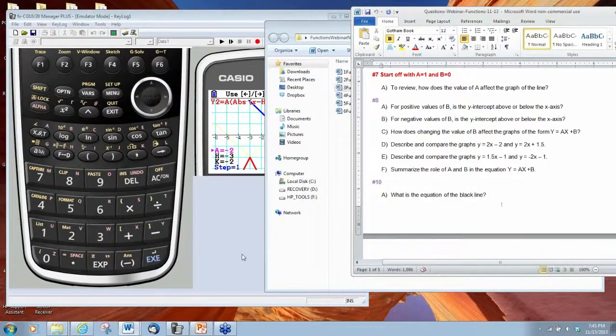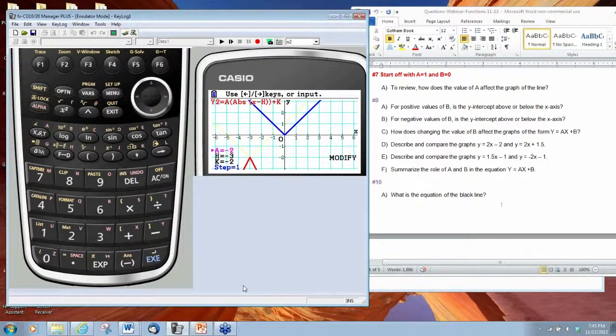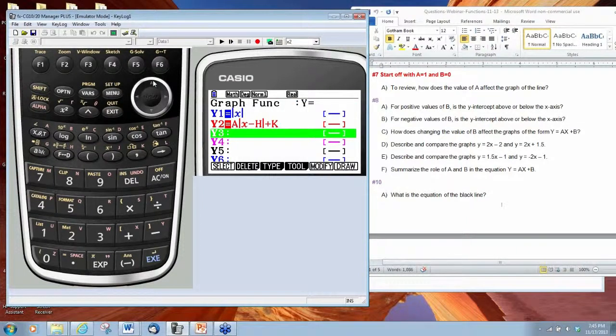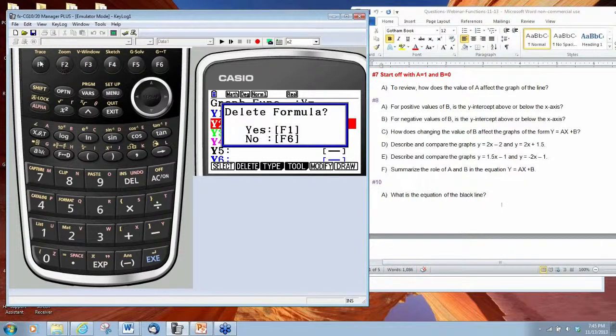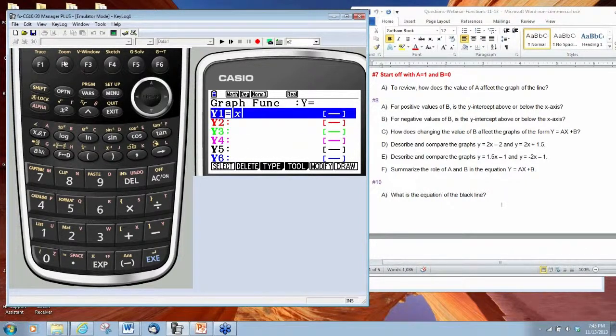So, that being said, let's make things a little bit more interesting. And let's press exit 2 times. And what we are going to do is delete our 2 functions. And now we're going to talk about